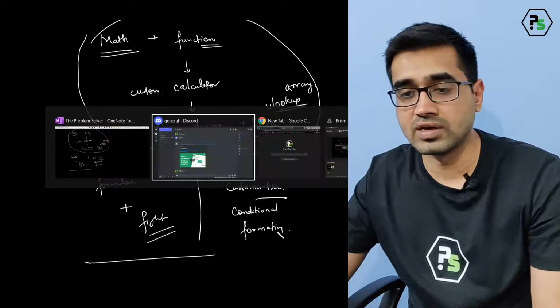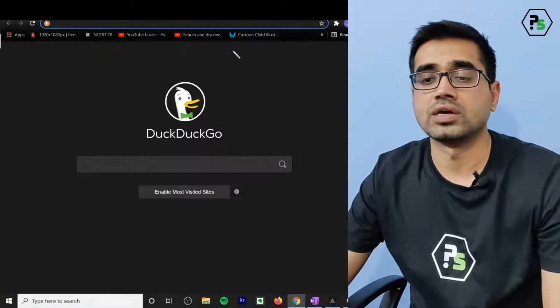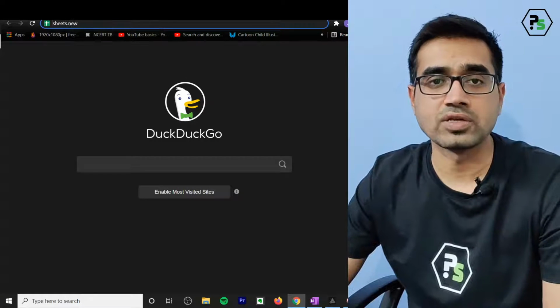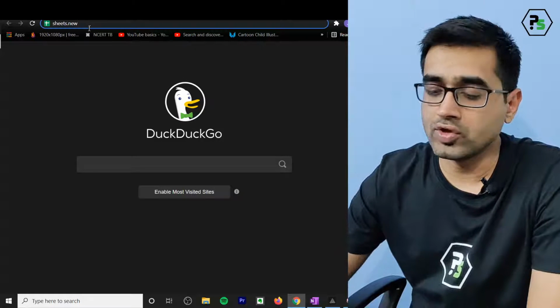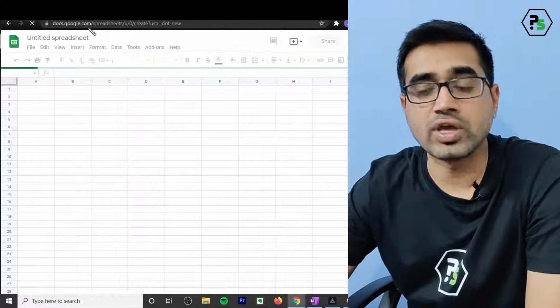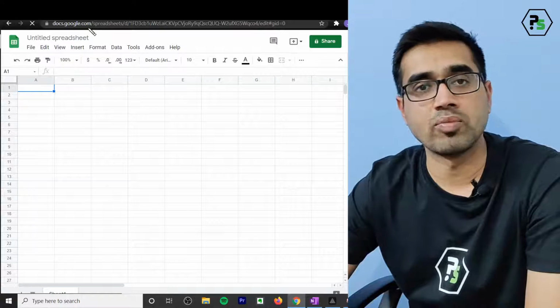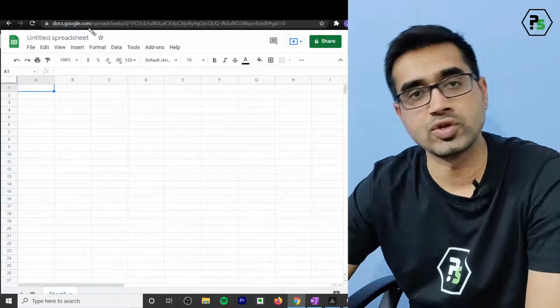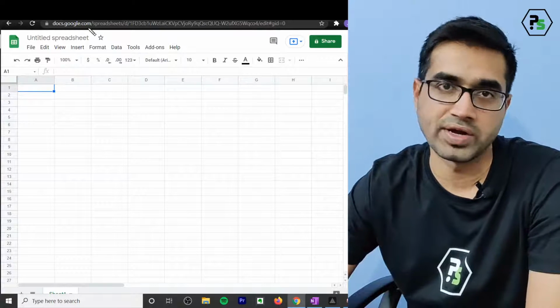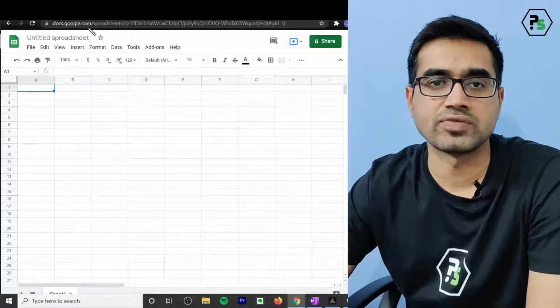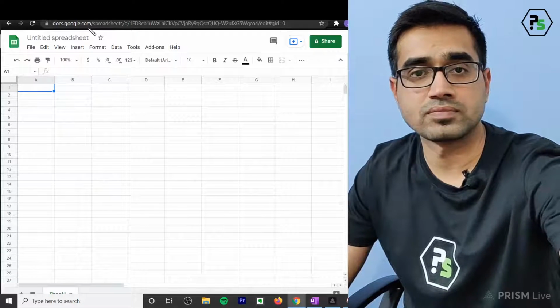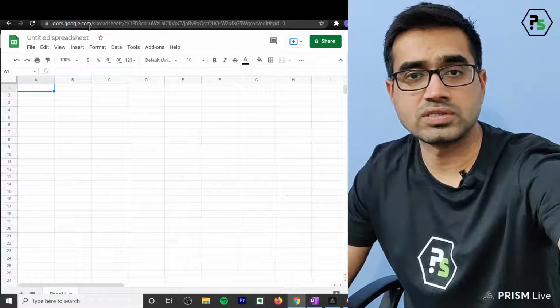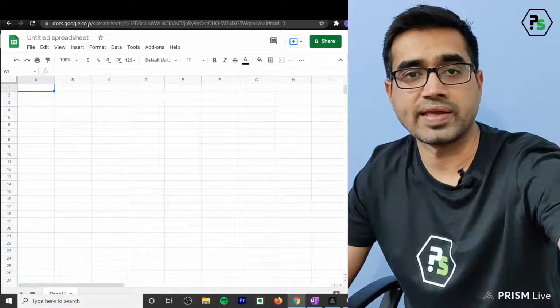So let's begin with our first. To open a sheet, you can always go with sheets.new. Sheets.new will create a new sheet for you. You can also create one by opening Gmail and choosing new sheets from there, or going to the Drive. Sheets.new is the shortest way to reach that place. Let me just refresh it once, so that I can read the chats now.